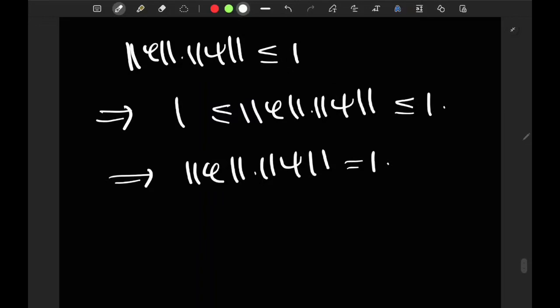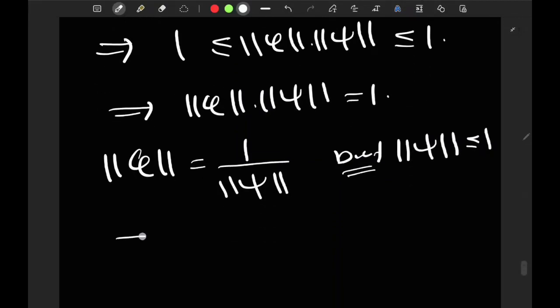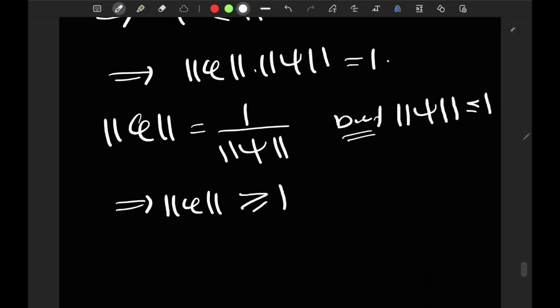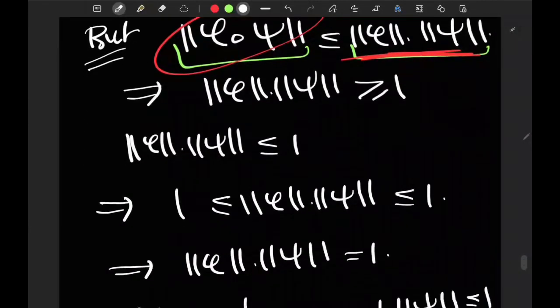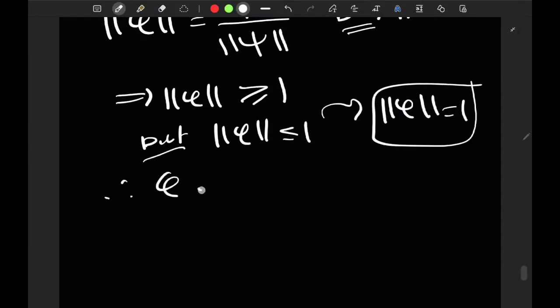But what does this imply? First of all, this equation will imply that the norm of phi is equal to 1 over the norm of psi. But the norm of psi is something that I know is less than or equal to 1. So I get that the norm of phi, which is 1 over the norm of psi, is bigger or equal to 1. On the other hand, the norm of phi is less than or equal to 1. That's something I know from the beginning. So it's greater or equal to 1 and less than or equal to 1, so therefore the norm of phi is equal to 1, and therefore phi is indeed an isometry, or phi is isometric.